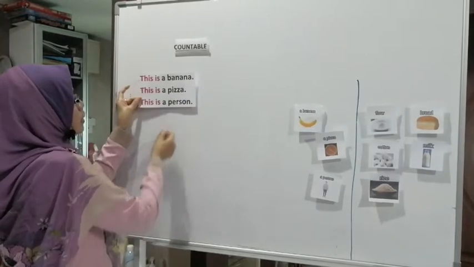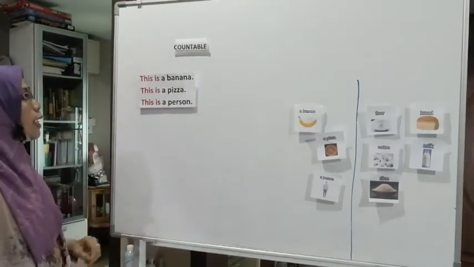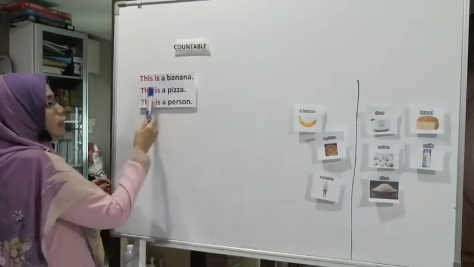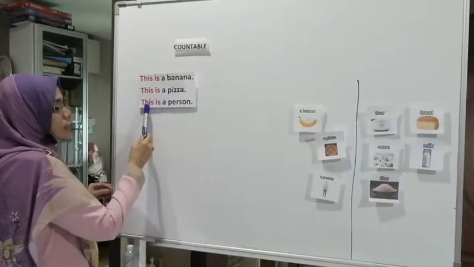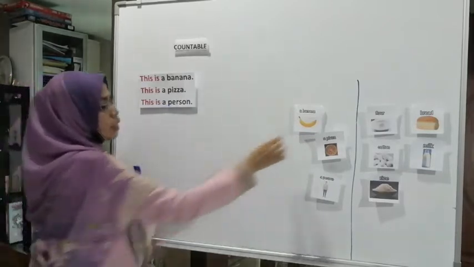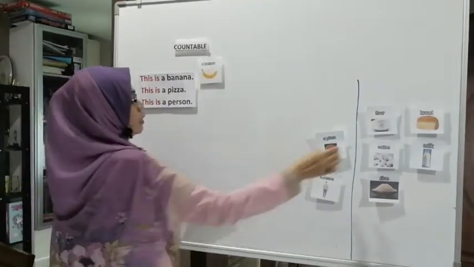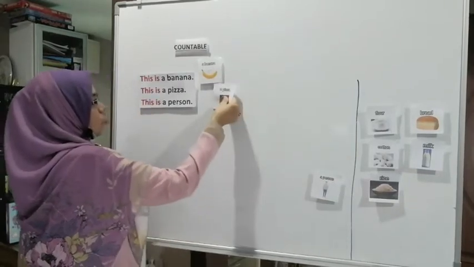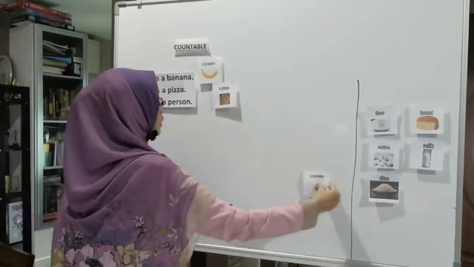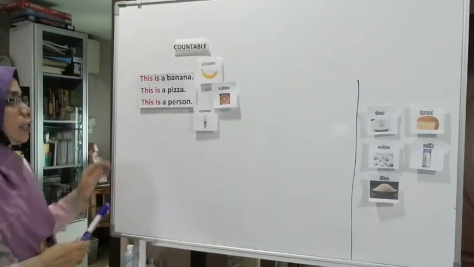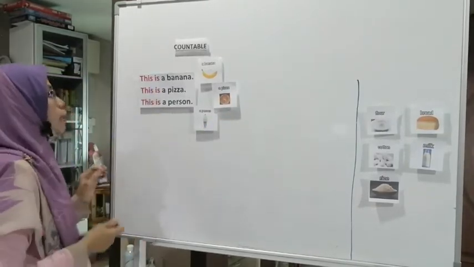This is a banana. This is a pizza. This is a person. As you can see, one banana, one pizza, and one person.